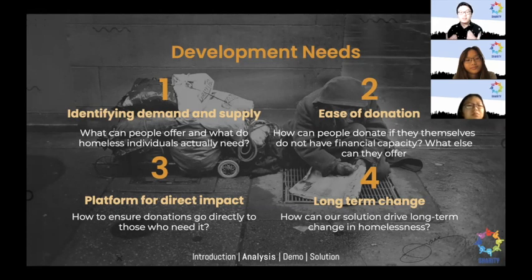The first is driving effective supply and demand for those who are homeless and providing a supply for them in terms of donations for those who are in need. Second is looking into ease of donation and seeing, for those who are not able to provide for themselves, what else they can provide for community. Number 3 is a platform for direct impact. And last but not least, long-term change to help the homeless community.